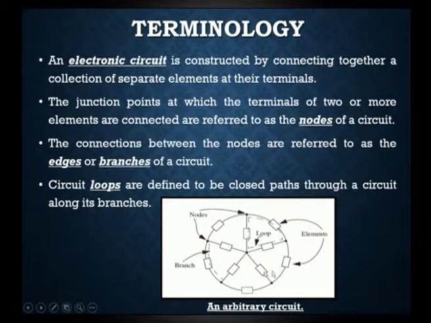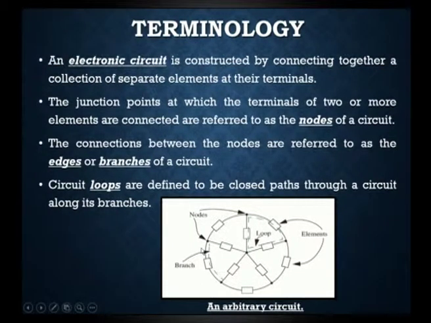Here in the picture we can easily understand that the junction points at which the terminals of 2 or more elements, like this is one element, this is another element, 2 or more elements are connected are referred to as the nodes of a circuit. When we connect 2 elements, there will be formation of nodes here, 1, 2, 3 elements are connected at this node. So, when we connect 2 or more elements, that point will form a node. So, this is what a node is.